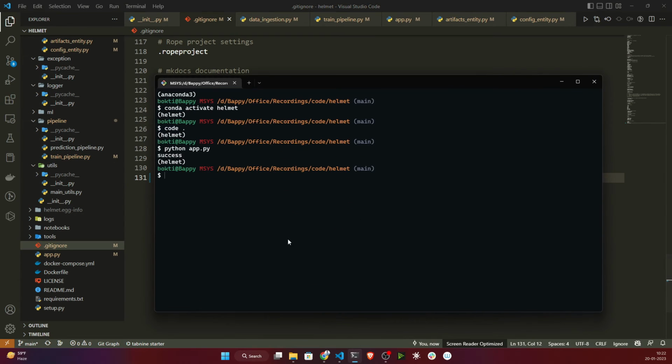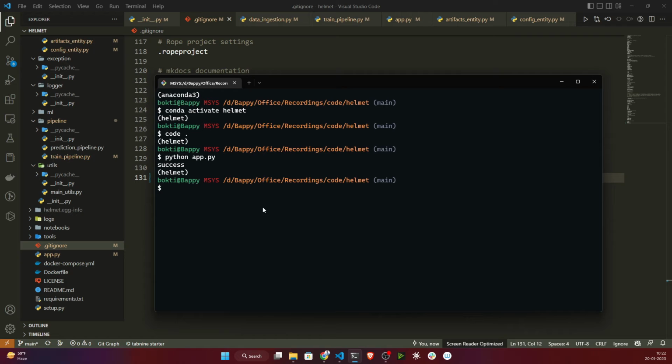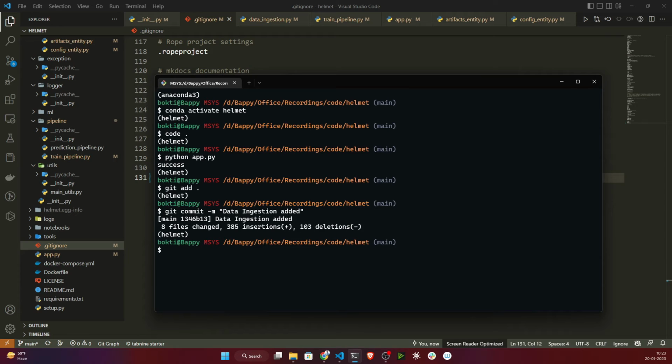For that I will open my terminal and write git add dot and git commit, data ingestion added. Then let's do push, git push origin main.